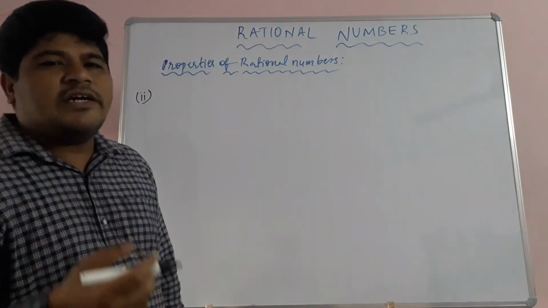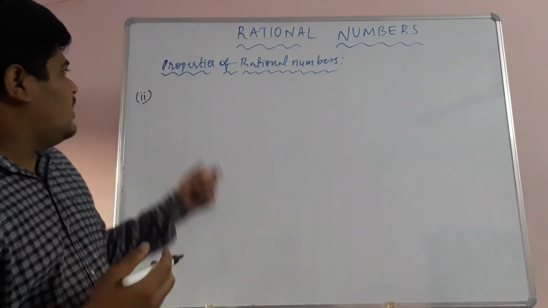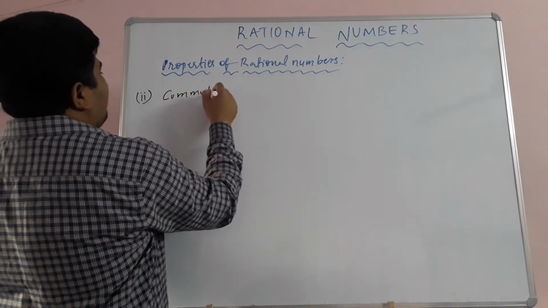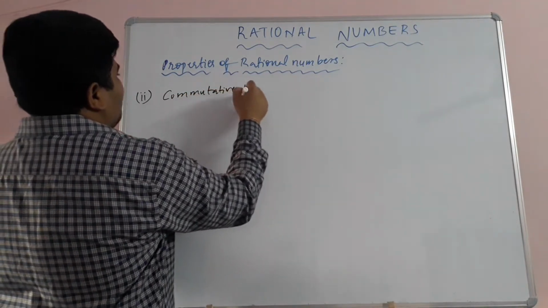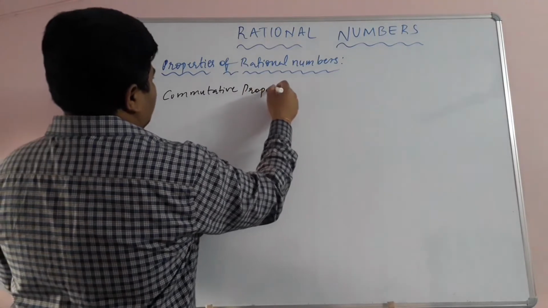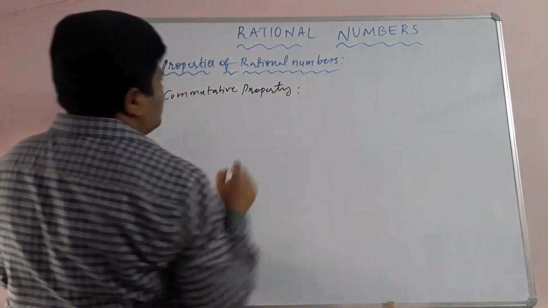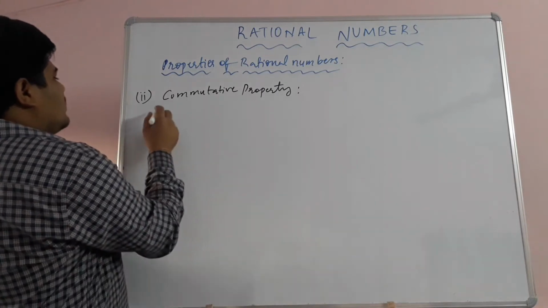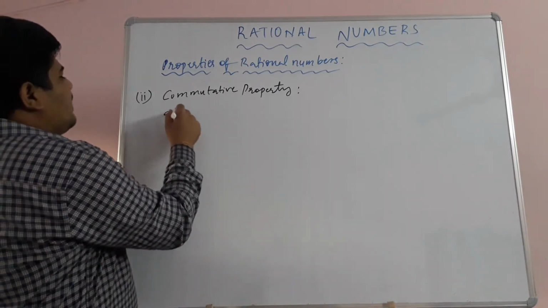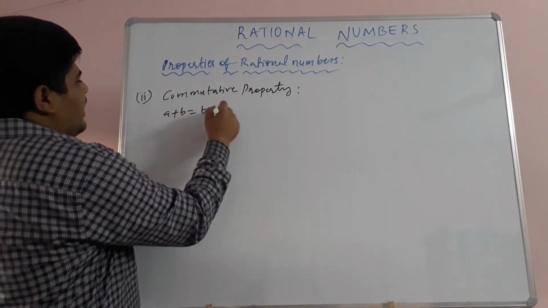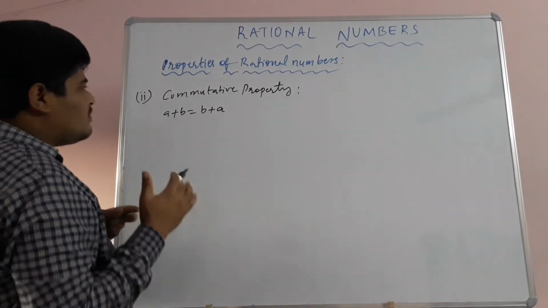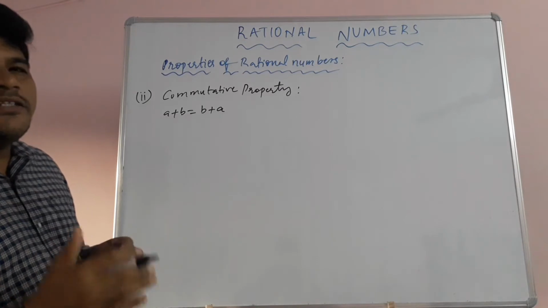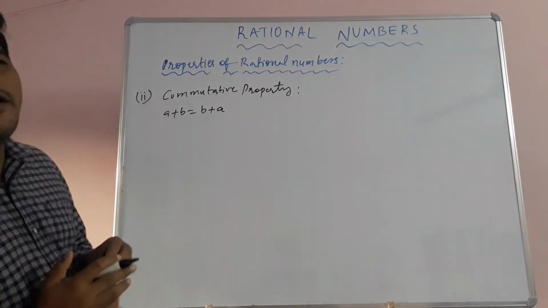Okay, now children, let's see the second property, that is commutative property. Let's take two rational numbers a and b. Suppose a plus b is equal to b plus a. If a and b satisfy this condition, then we can tell that rational numbers satisfy commutative property under addition.